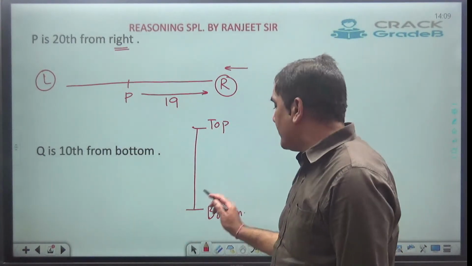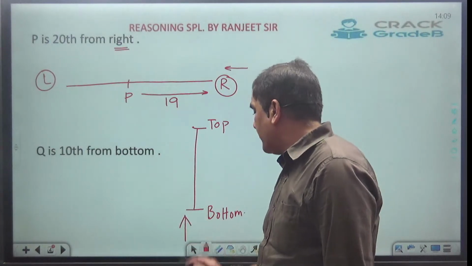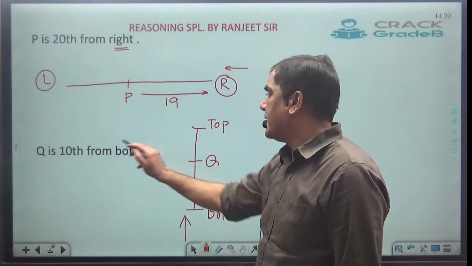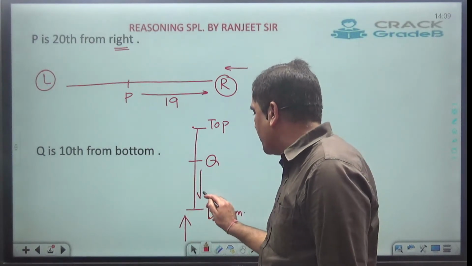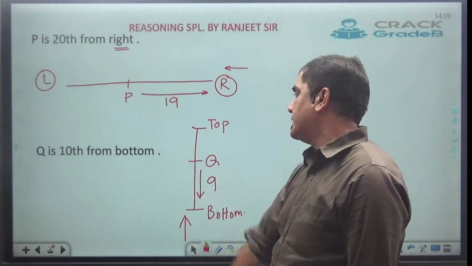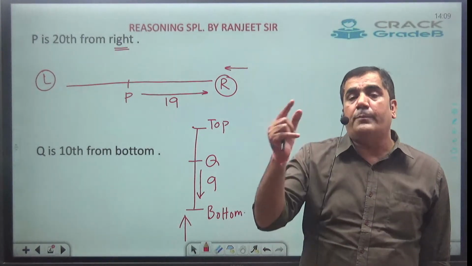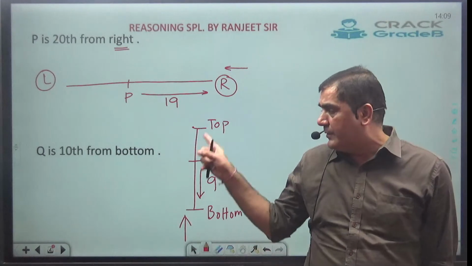Here they are saying Q is 10th from bottom. It means if I am going to see from the bottom, Q is given to be 10. Means to the bottom of Q, there must be 9 students. Clear?